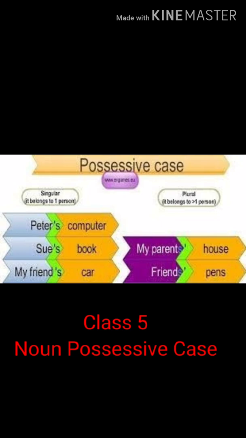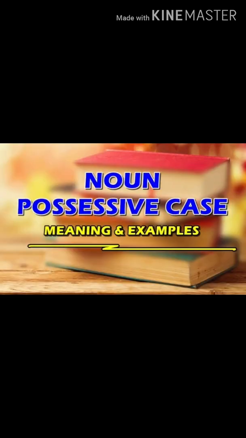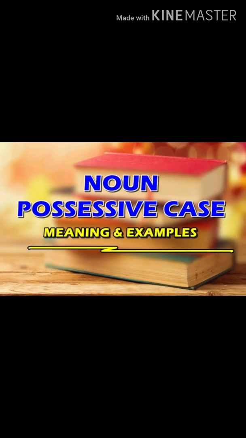Today I will explain chapter number 4, nouns, possessive case. The possessive case shows ownership with the addition of apostrophe s or sometimes just the apostrophe. A noun can change from a person, place or thing to a person, place or thing that owns something. There are a few different ways to form the possessive of a noun. Let me explain through some examples.